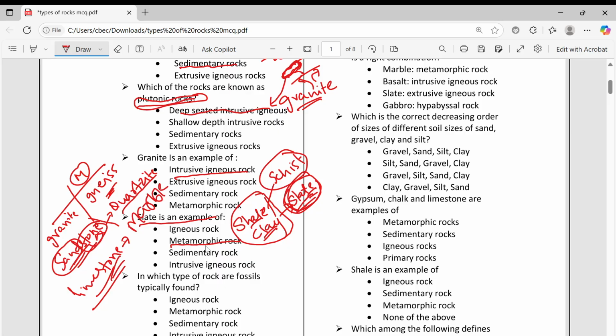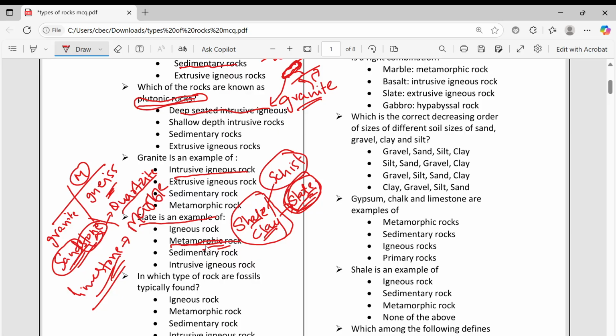You give limestone huge temperature and huge pressure, and over a great period, it will turn into marble. So whatever marble you are using now, it is a metamorphic rock, and this metamorphic rock has come from limestone. So slate is an example of metamorphic rock.